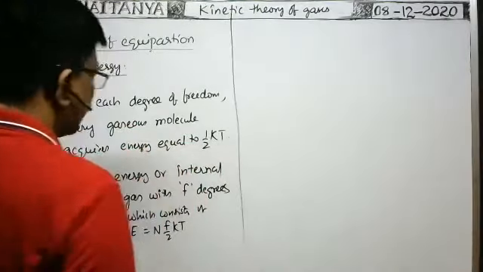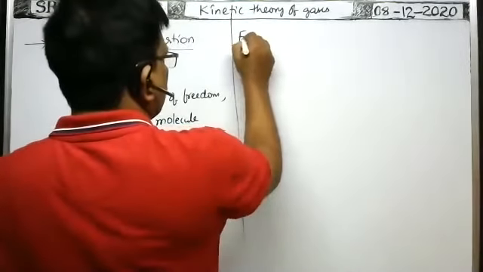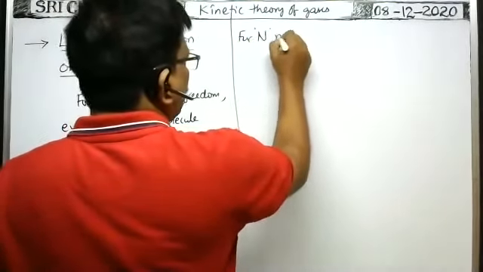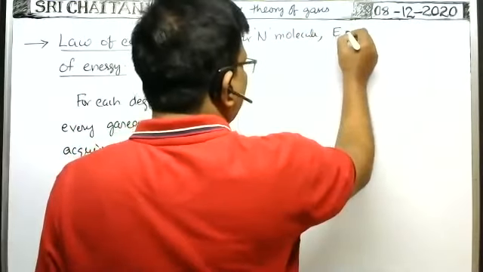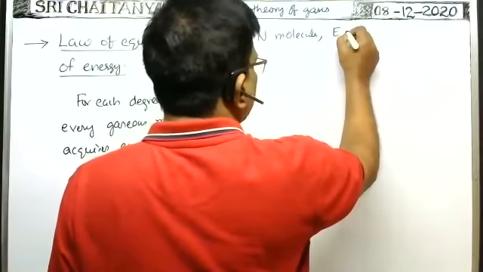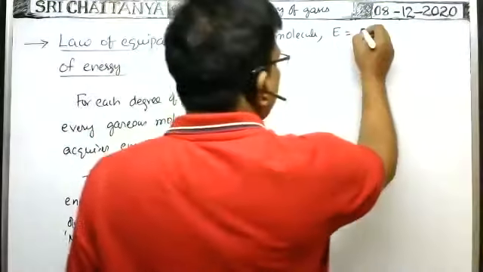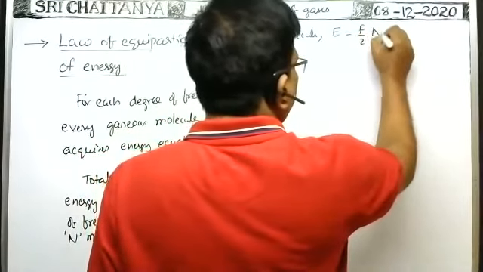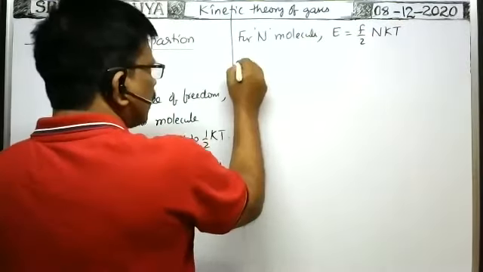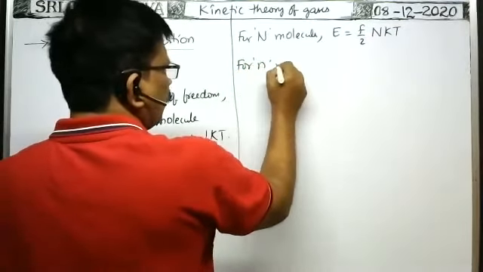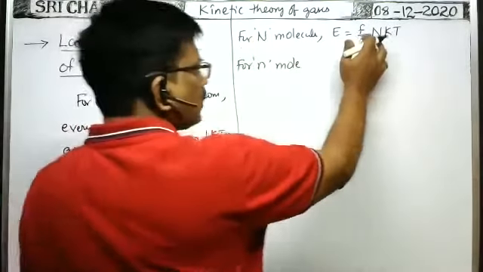Therefore, for the given gas consisting of capital N molecules, internal energy or energy associated with the gas is equal to F by 2 N kT. Okay, for n moles of the gas, suppose we are given the number of molecules, then we have to use this formula.